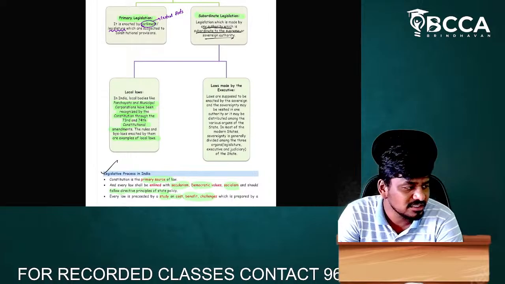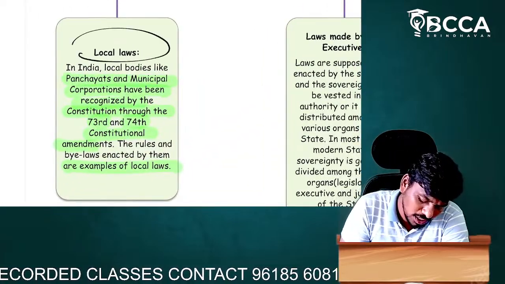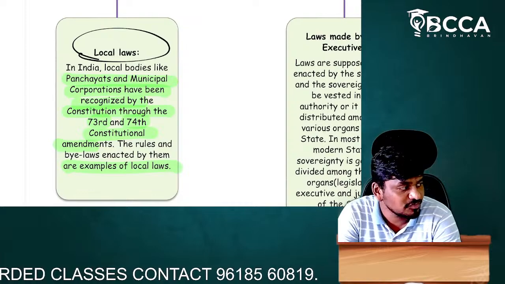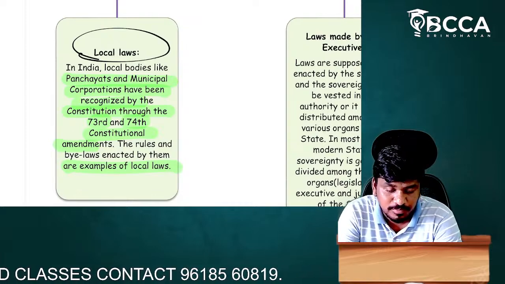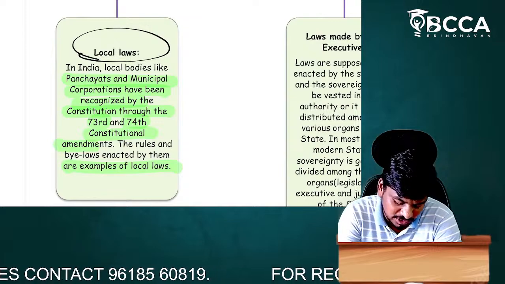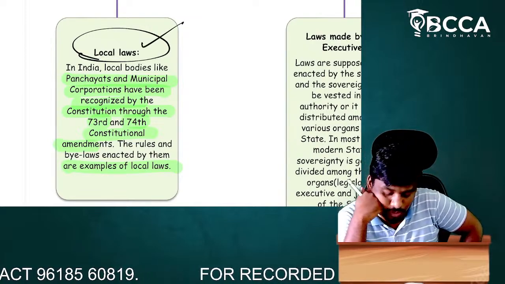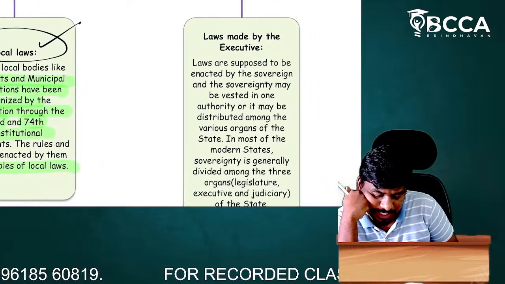So who decides this? It is the local law. It distinguishes from place to place, state to state. This law is called local law, and then laws made by the executive.